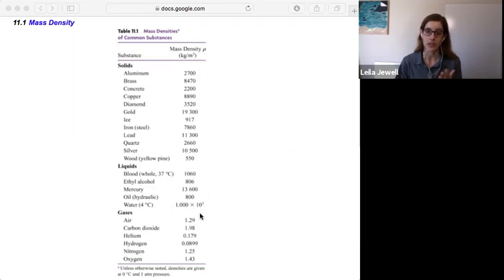But you can think of it as 1,000 kilograms per cubic meter. And that's one that we will definitely be seeing and using. On various homework problems, if it mentions that you're in water, you can know, oh yeah, density of water. I can look that up in the table. So you don't have to memorize these things. You just have to know that you can look them up as a reference.